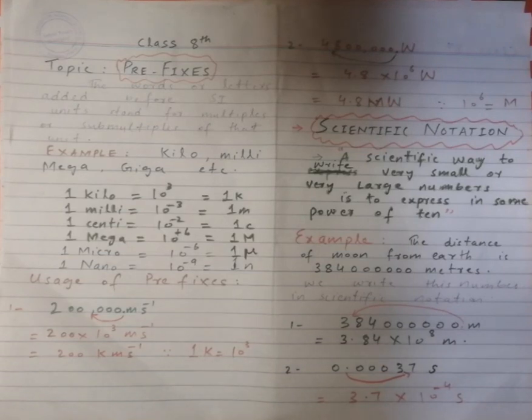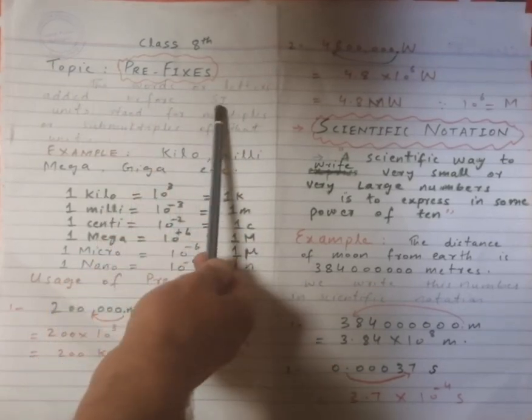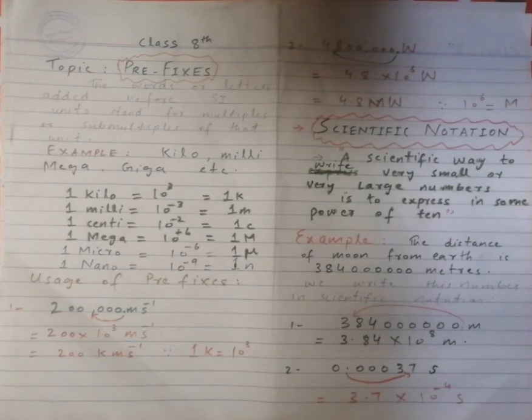In the last lecture we discussed SI units, base quantities, derived quantities, base units and derived units, and today we are going to discuss prefixes. Prefixes are the words or letters added before SI units. These words or letters added before System International units stand for the multiples or sub-multiples of that unit. Examples of prefixes are kilo, milli, giga, centi, deci, etc.